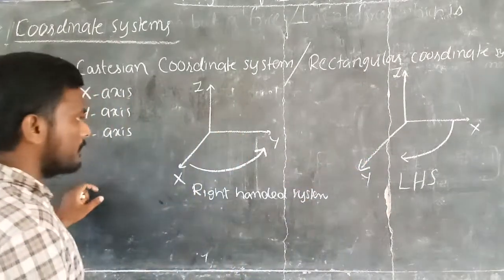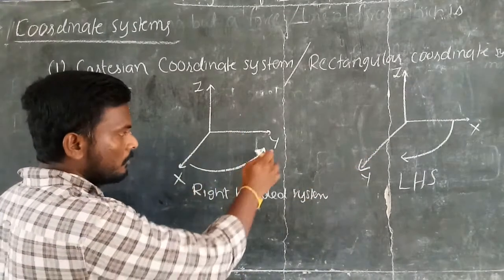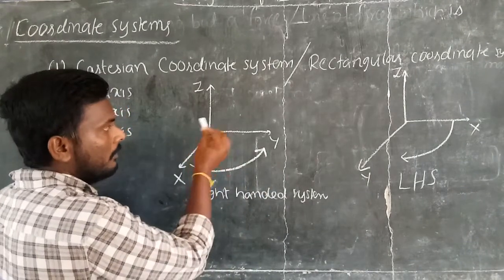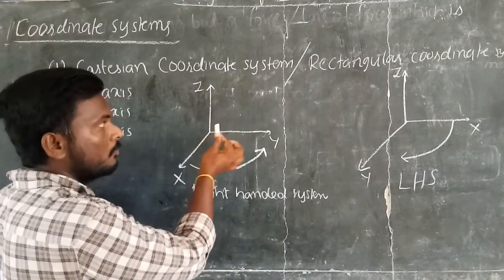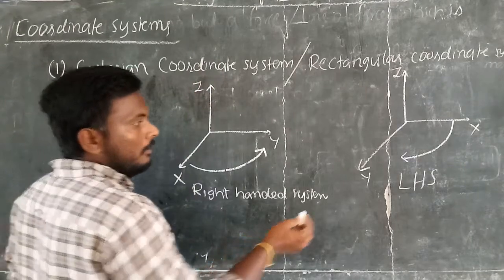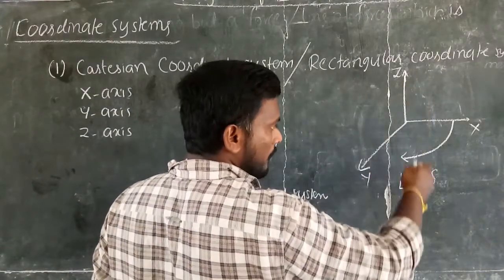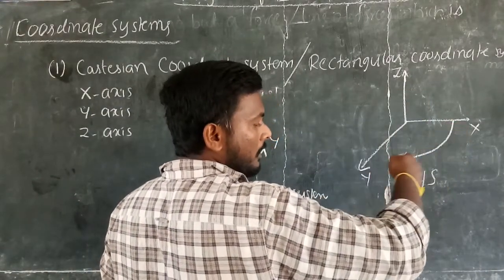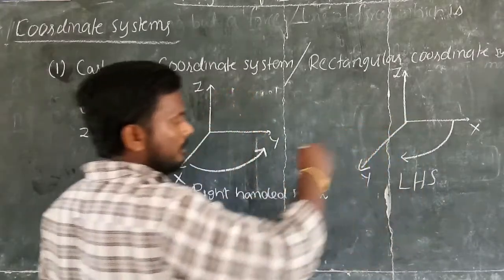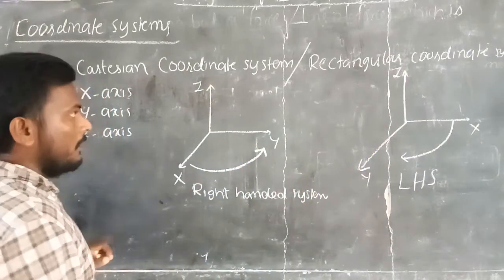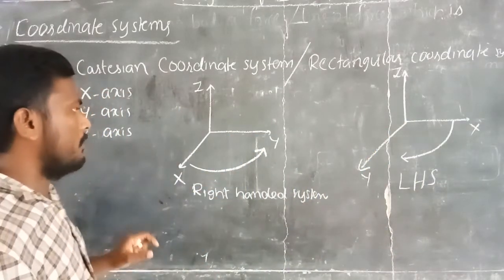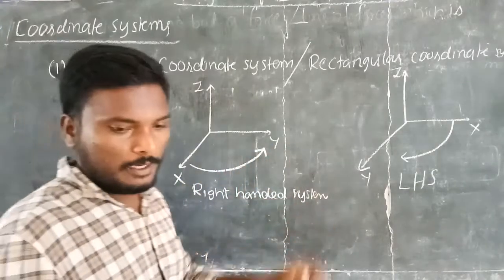So in the right-handed system, as the x-axis moves towards the y-axis, what will happen? The z-axis moves upward, and here the z-axis moves downward. As the x-axis rotates towards the y-axis in a clockwise direction, here it is in an anti-clockwise direction. This is the simple definition of your right-handed system and left-handed system.